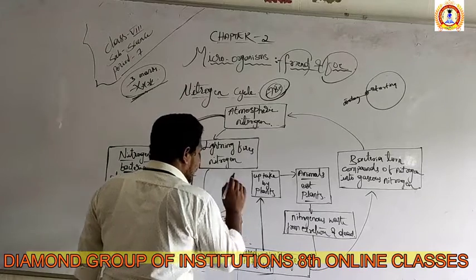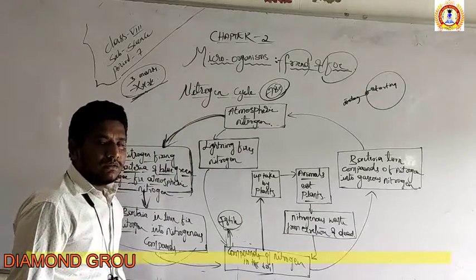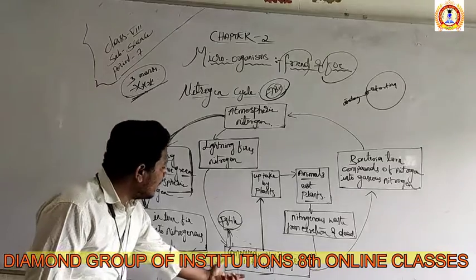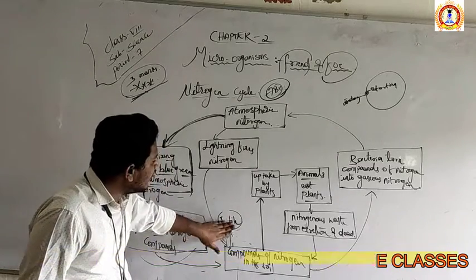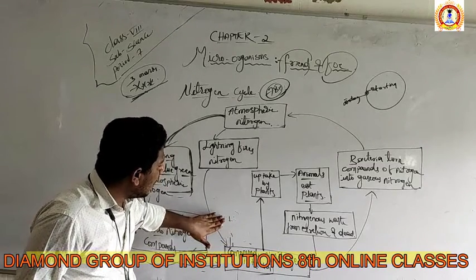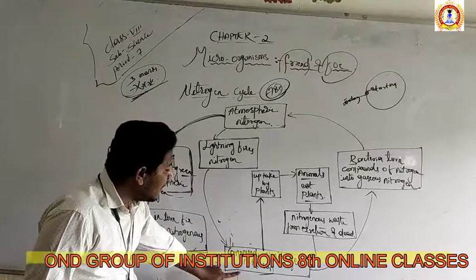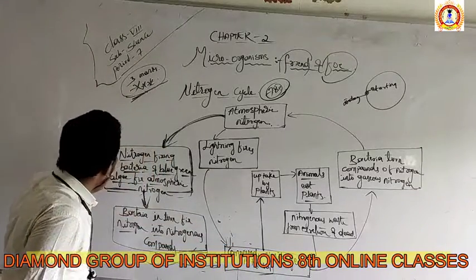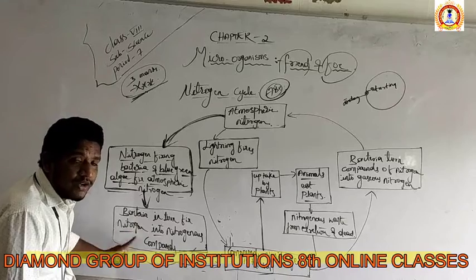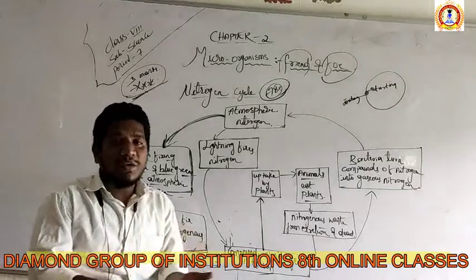So, how is it fertile? Sir, how are you telling it's fertile? Because it has nitrogen. The soil which is rich in nitrogen is called a fertile soil. How does the soil have nitrogen? The soil has nitrogen by nitrogen fixation and by converting nitrogen into nitrogen compounds. Now the soil has nitrogen.